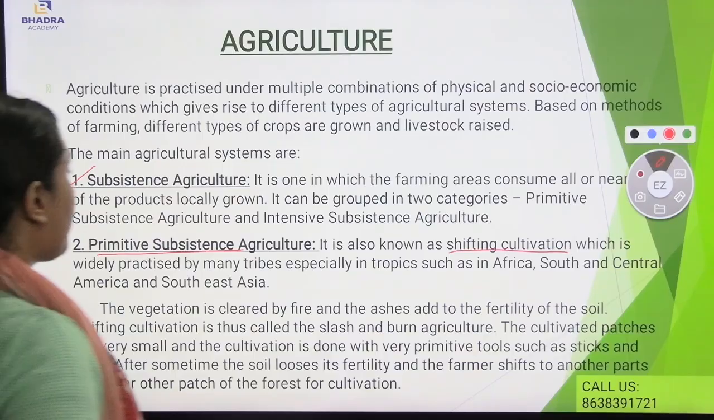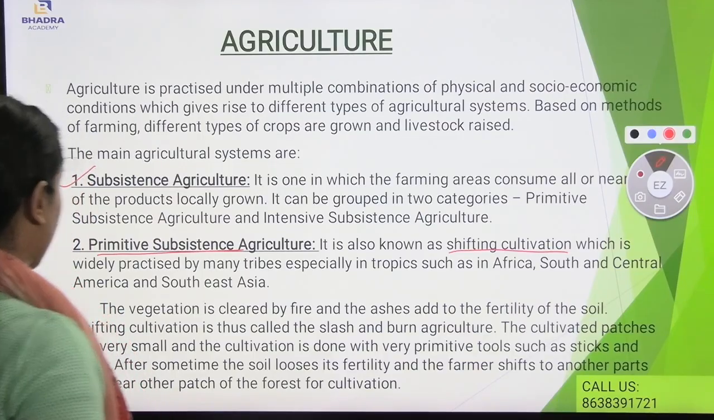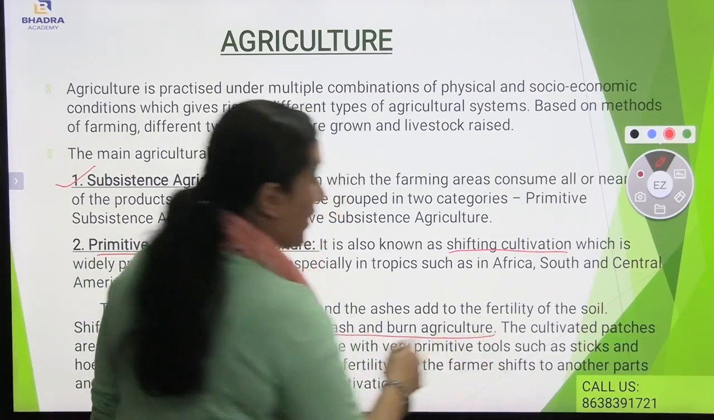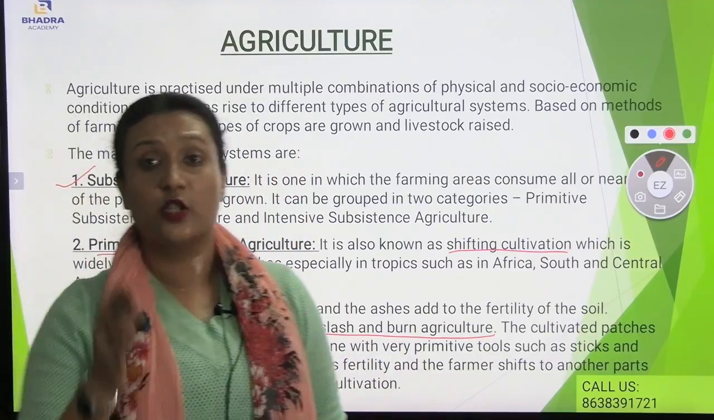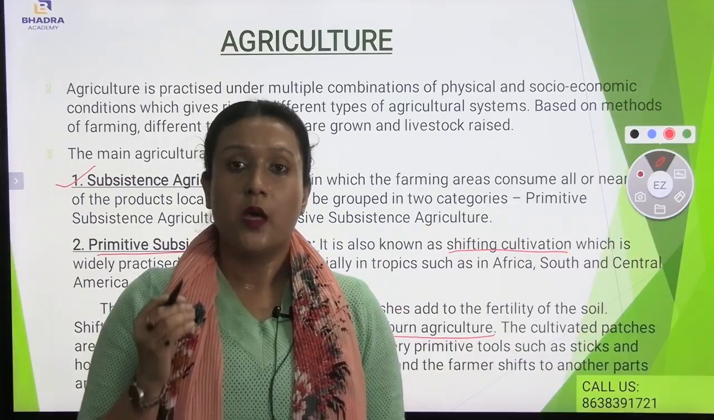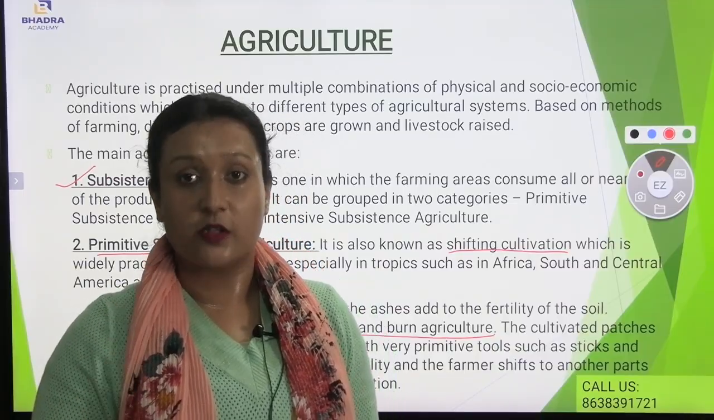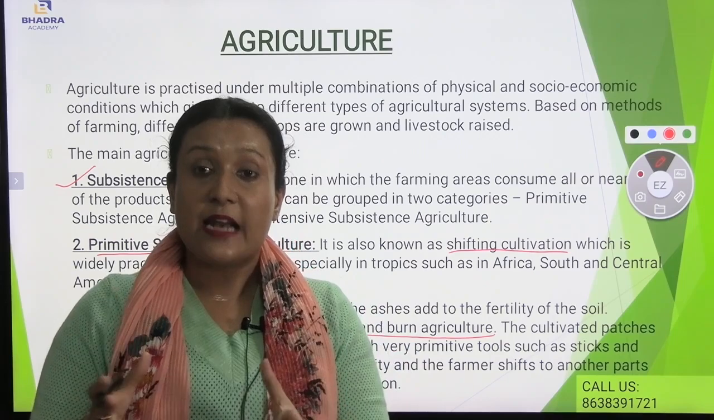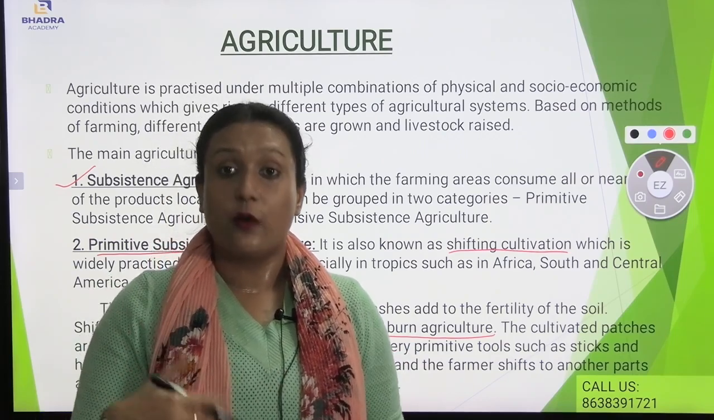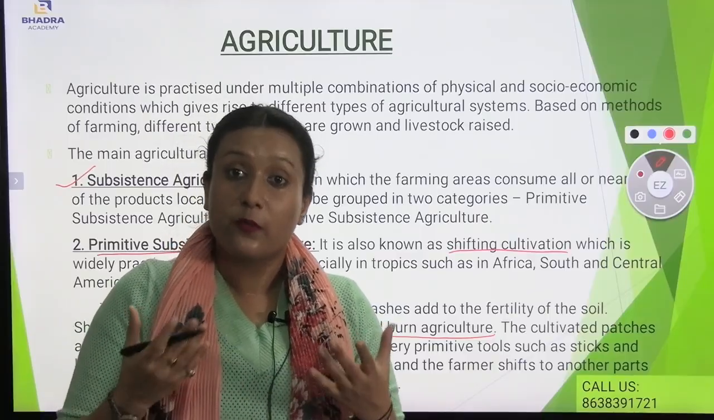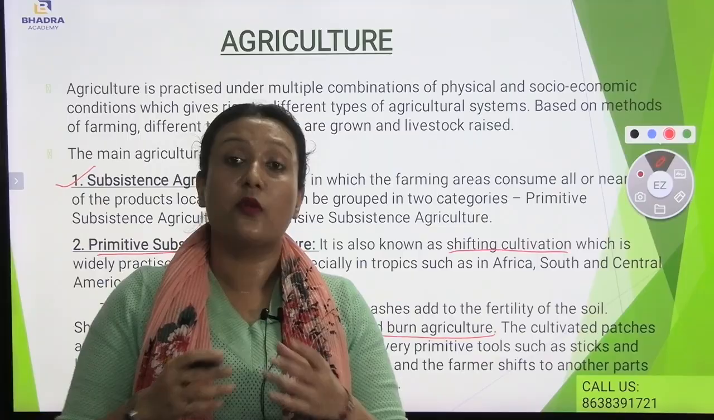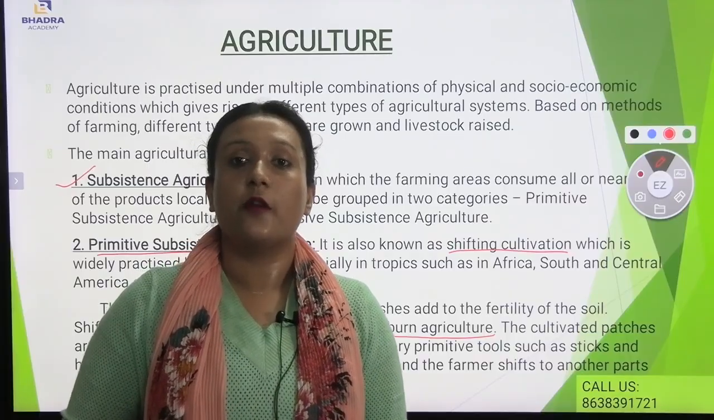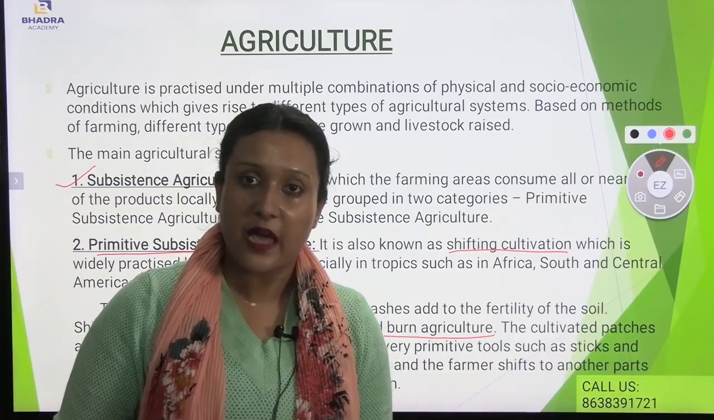Also, the vegetation is cleared by fire and the ashes add to the fertility of the soil. Shifting cultivation is thus called slash and burn agriculture. Now, why is shifting cultivation called slash and burn agriculture? Very, very important. It comes in your examination. First the whole area is burnt, and those ashes add to the fertility of the soil. The area where the crops were grown is harvested, then slowly that whole area is burnt, and whatever ashes are there contribute to the fertility of the soil. So this is known as slash and burn agriculture.